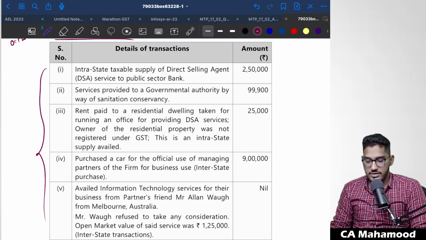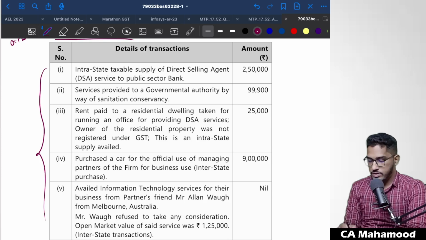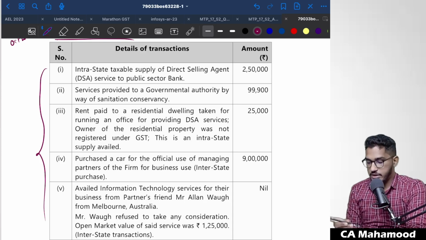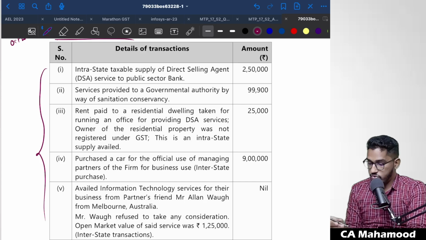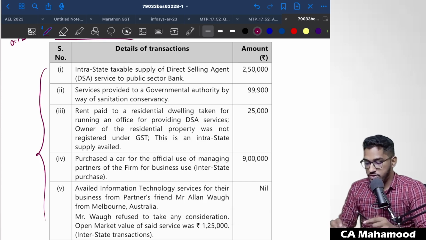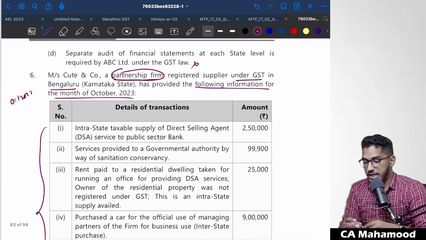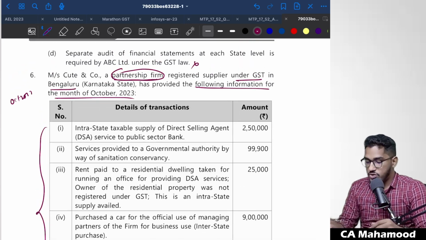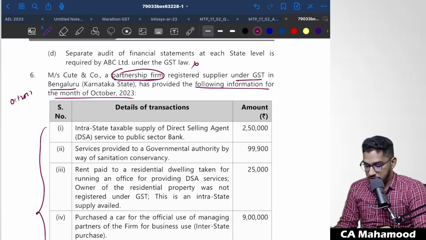Okay, right. So let us try to solve the question by starting with the details given in the table. Reading the first thing from the table, they say intrastate supply of direct selling agent services to the public sector bank. So as they have given in the facts itself, who is the supplier? Cute and Co. They are a partnership firm. So what is the legal status of the supplier? They are a partnership firm.